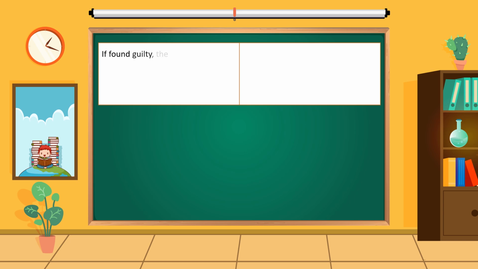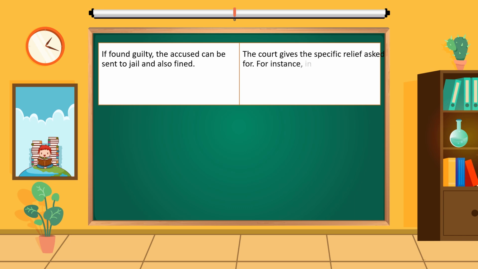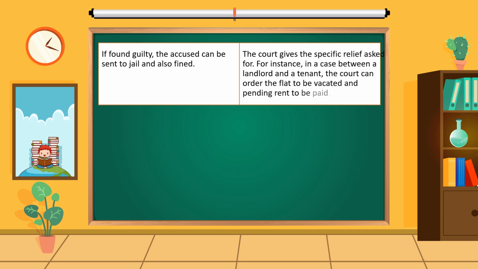If found guilty, the accused can be sent to jail and also fined. In civil cases, the court gives the specific relief asked for. For instance, in a case between a landlord and a tenant, the court can order the flat to be vacated and pending rent to be paid.